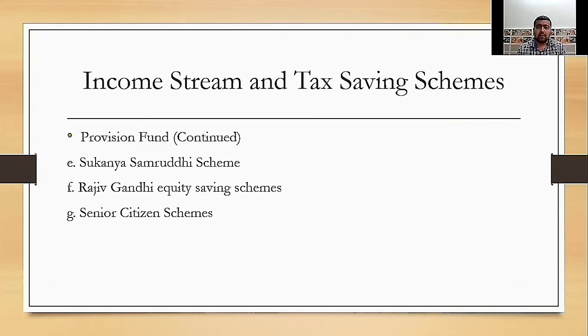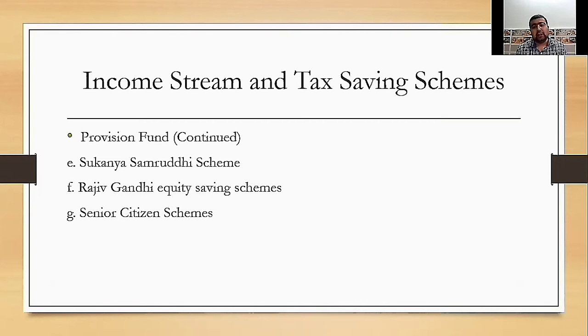Next point, the Sukanya Samriddhi scheme. The Sukanya Samriddhi scheme is a tax saving scheme started for the girl child. It is open only for girls below 10 years. Sukanya Samriddhi scheme is a better option than bank deposits and child plans etc. The account can be opened at any post office and nationalized bank branches with a minimum investment of rupees 1000 and a maximum investment per financial year of rupees 1.5 lakh. Deposits can be made for 14 years after opening. A parent can open accounts for a maximum of two daughters.